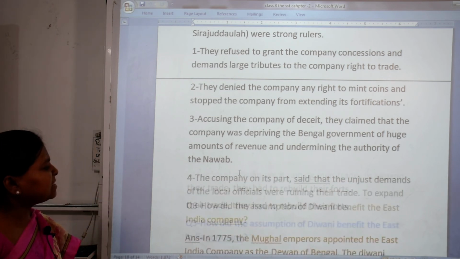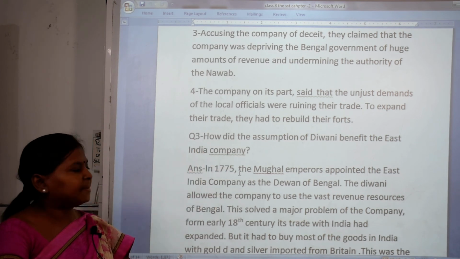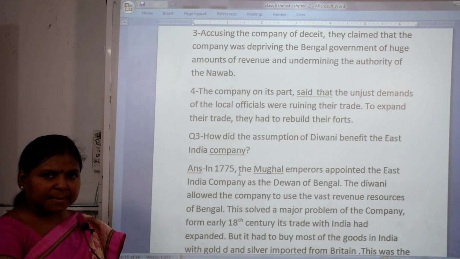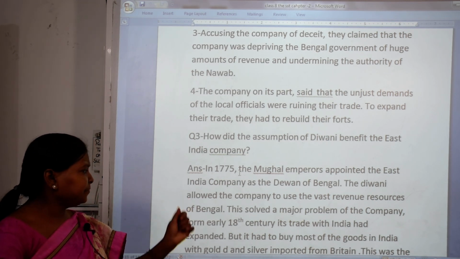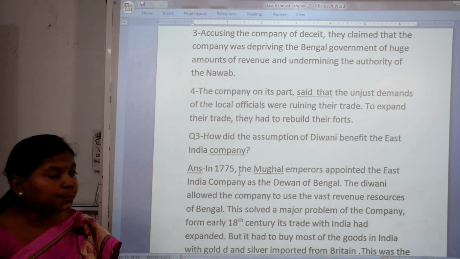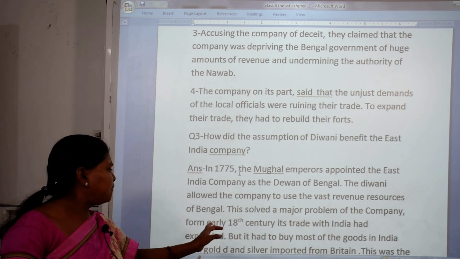Next, how did the assumption of Diwani benefit the East India Company? How did it help? See, in 1765, the Mughal Emperor appointed the East India Company as Diwan of Bengal. After that, the Diwani allowed the company to use the vast resources of Bengal. So this solved a major problem of the company.